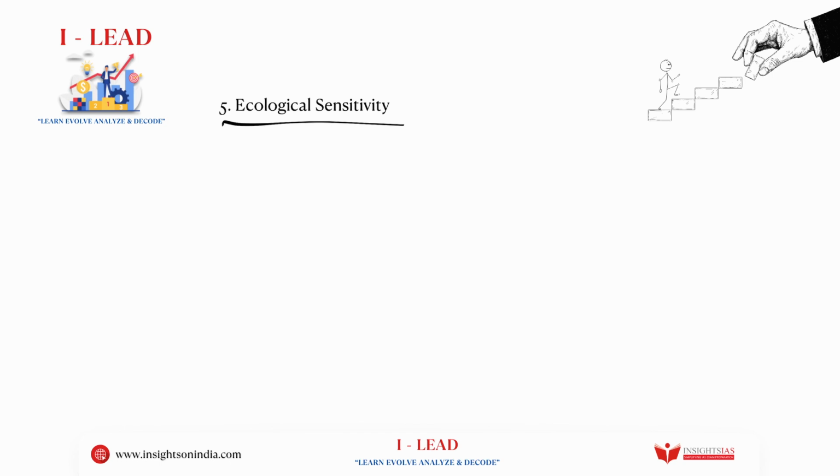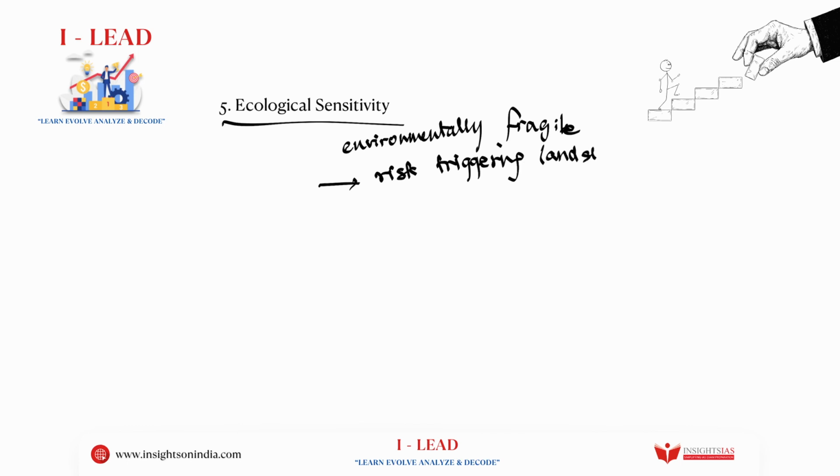And then we come to ecological sensitivity. What is this ecological sensitivity all about? The eastern Himalayas is a very, very environmentally fragile ecosystem. When I tell you environmentally fragile ecosystem, what I am trying to tell you is that if large dams are constructed, there is always the risk of triggering landslides. With the landslides, there could be forest loss, there could be biodiversity threats, etc.